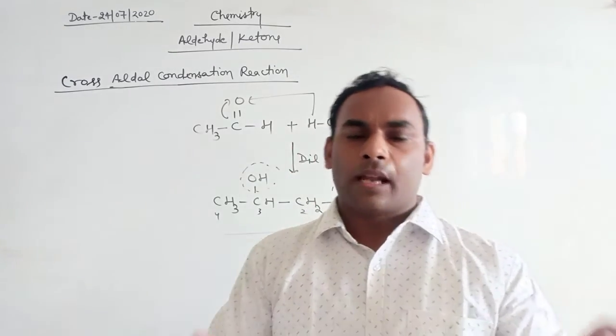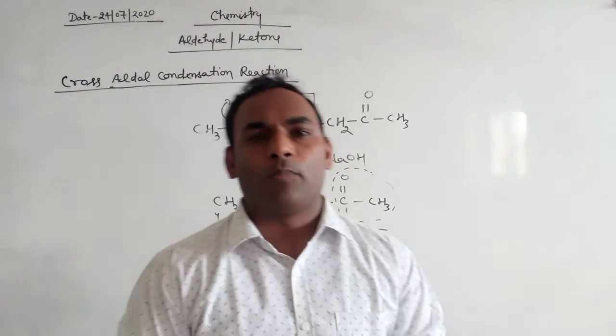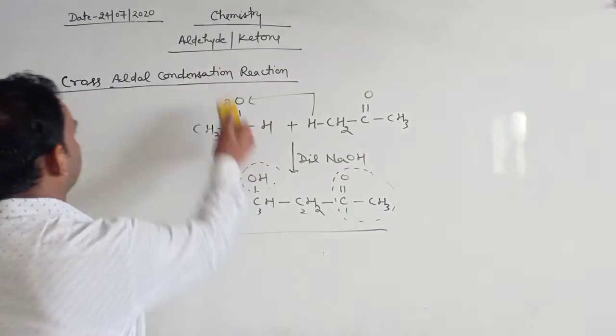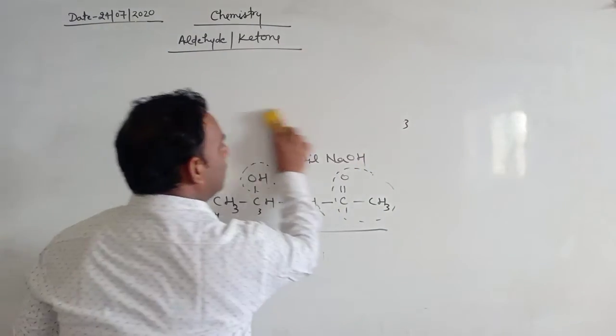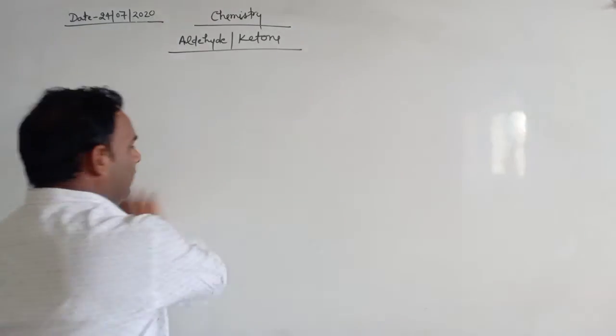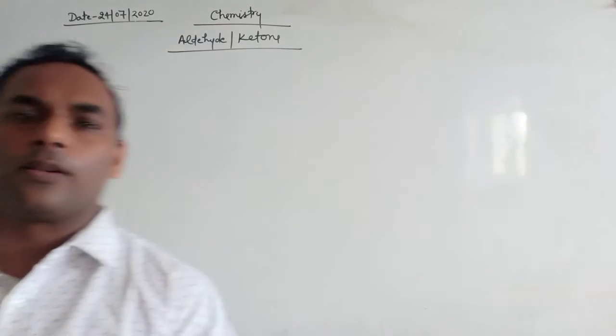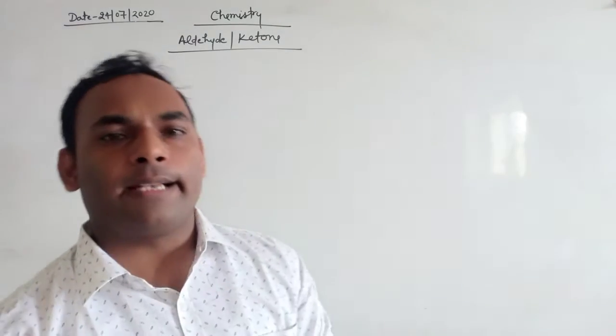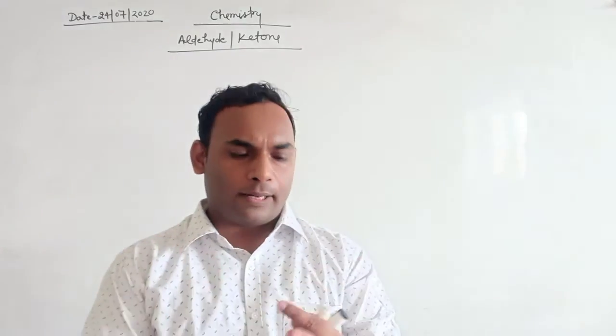Okay, now another important reaction is the Cannizzaro reaction. The Cannizzaro reaction is shown by those aldehydes which do not have an alpha hydrogen atom.